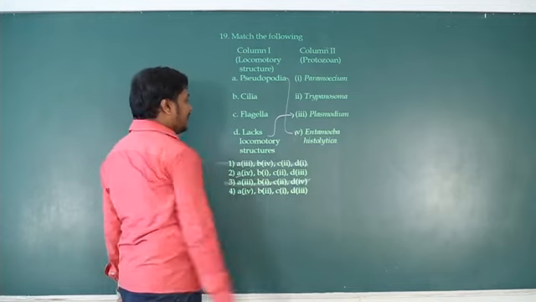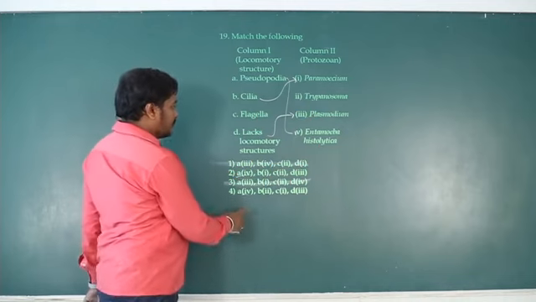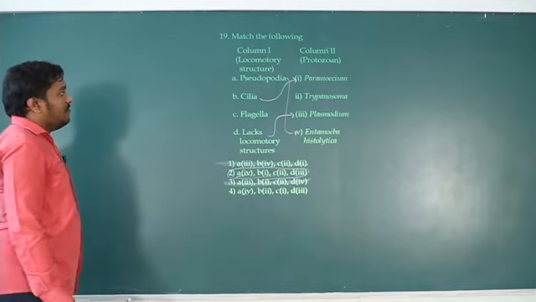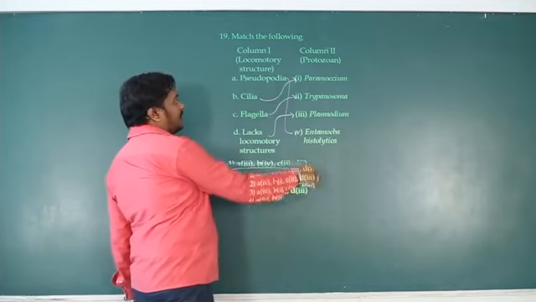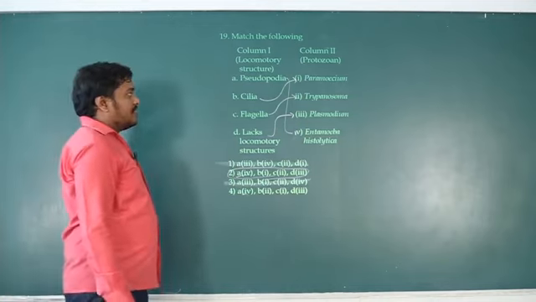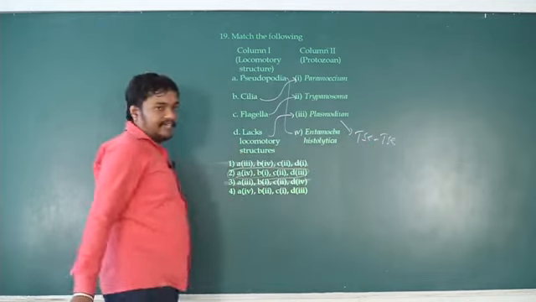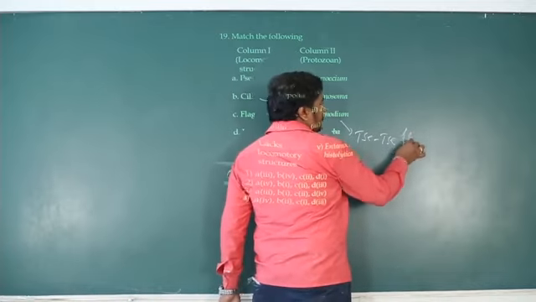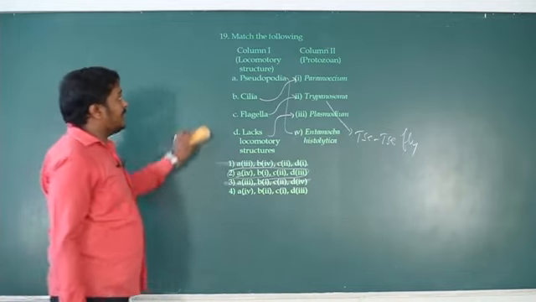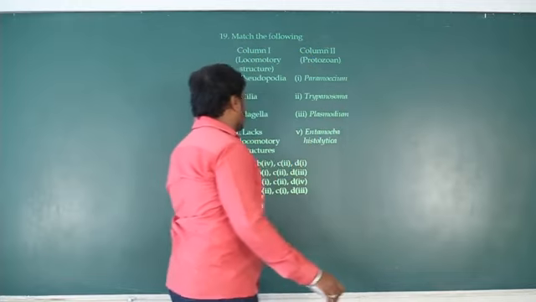So D3 is there. Then go for cilia. Cilia are present in Paramecium, so B1. You can choose B1, so this is the right answer. Then come to C2. Flagella, it is Trypanosoma. Trypanosoma contains flagella. It causes sleeping sickness and is spread by the tsetse fly. So the tsetse fly is the vector for Trypanosoma. This is about the locomotory structures in some protozoans.